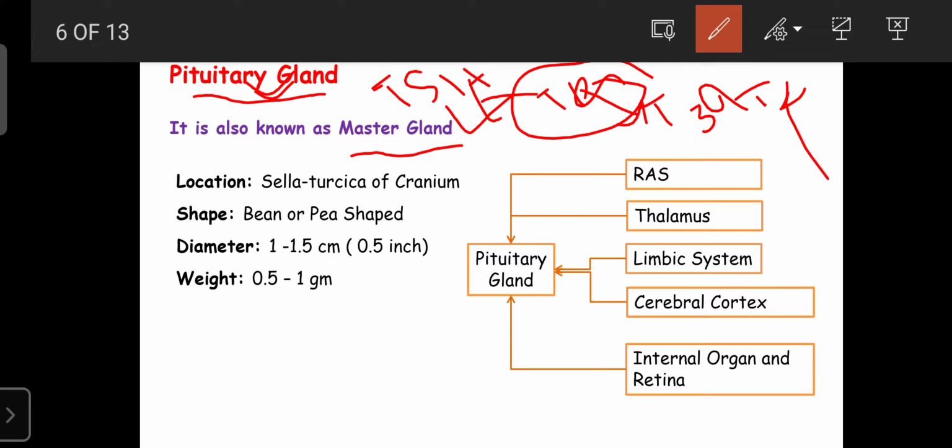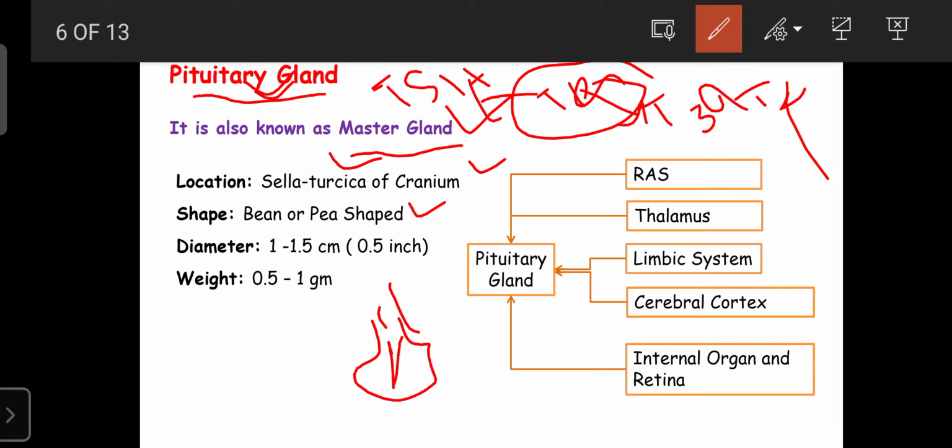It is present in the sella turcica of the cranium, just below the hypothalamus. One bean-like structure is hanging, and that bean-like structure is known as the pituitary gland. The exact location is inside the brain, below the hypothalamus, in the sella turcica of the cranium.